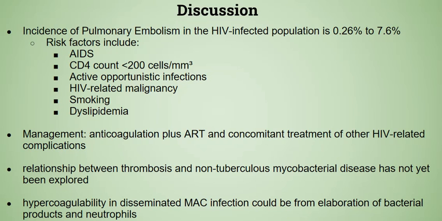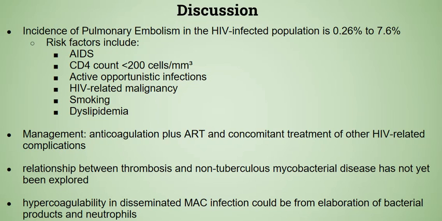Pulmonary embolism in the HIV-infected population is uncommon, with recent literature describing an incidence of 0.26% to 7.6%, with a median age of 43 years old upon diagnosis. AIDS, CD4 count of less than 200, and active opportunistic infections like disseminated MAC infection put patients at a higher risk, which are all present in our case. Other risk factors described in other literatures include HIV-related malignancy, smoking, and dyslipidemia.